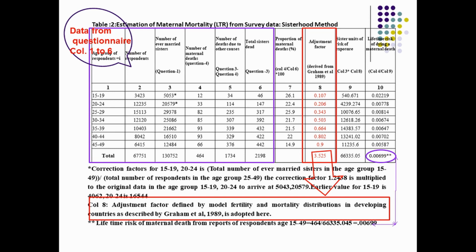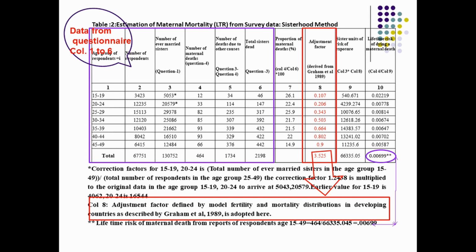In this, the correction factor is estimated as 1.2438. That will be multiplied with the original number of ever married sisters in the age group 15 to 19, and then we obtain 5053. Similarly, for age group 20 to 24, the original data of 16544 is multiplied with 1.2438.